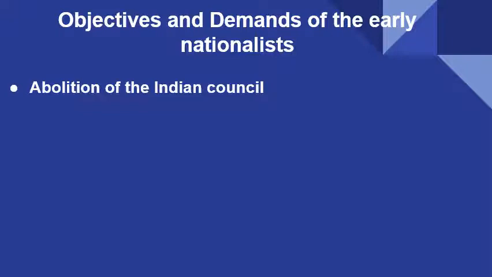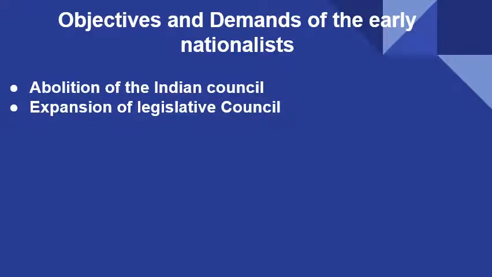So the first objective is they asked for the abolition of the Indian Council. At that time it was named the Indian Council, but no Indian member was part of it. So they said that it should be abolished, and if it continues, then Indians should also be included in it. Secondly, they asked for the expansion of the legislative council.